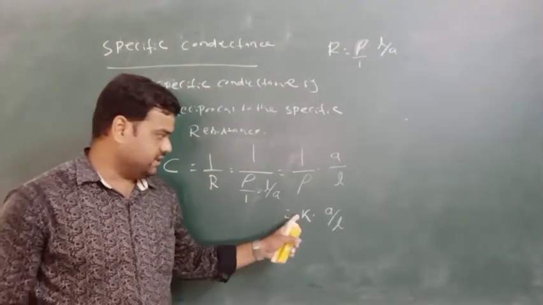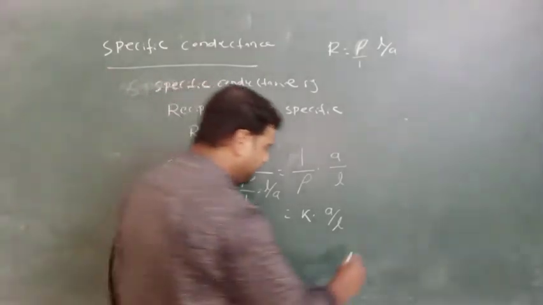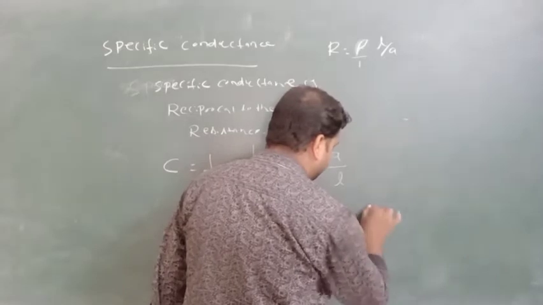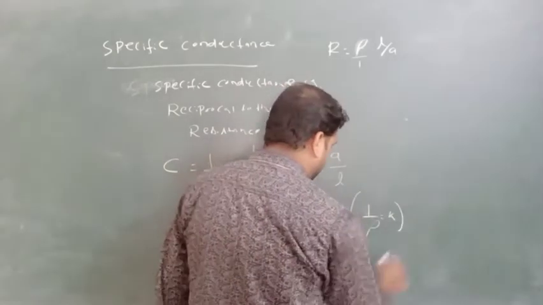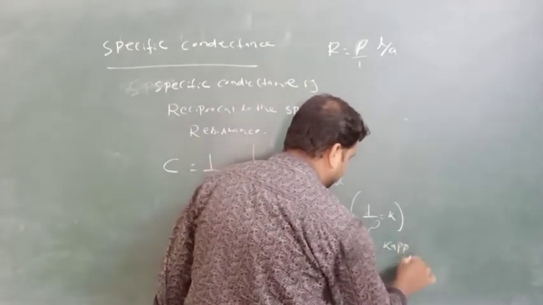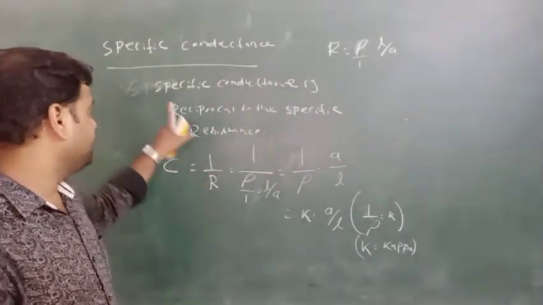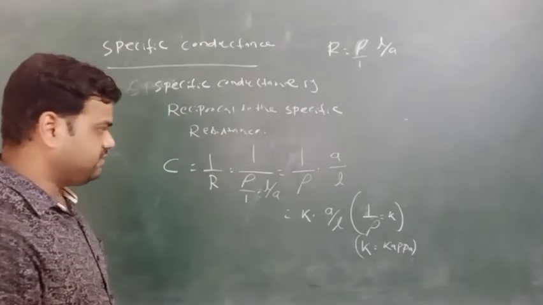Here the symbol K represents kappa. K equal to 1 by rho equal to kappa, and kappa is known as the specific conductance.